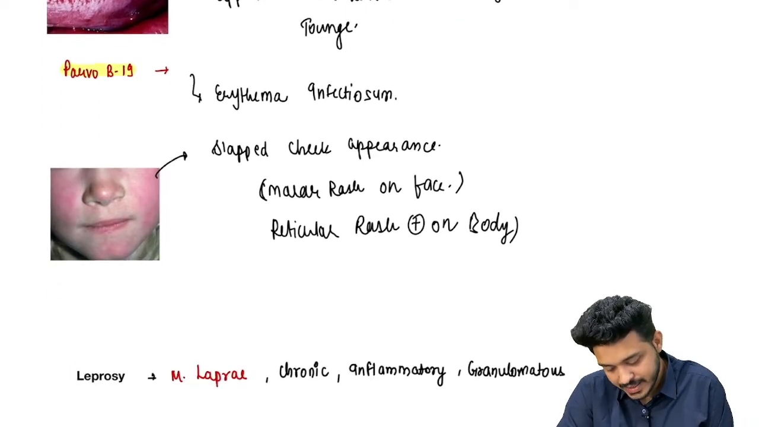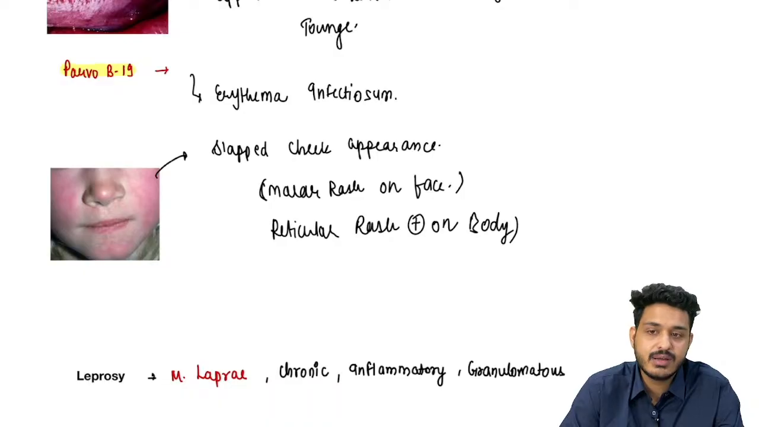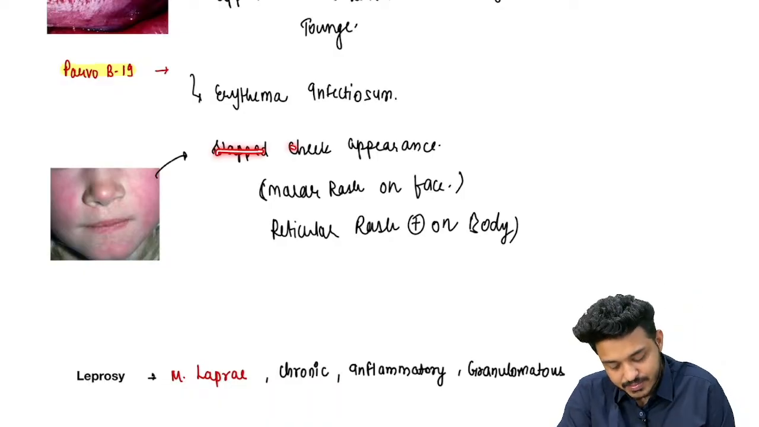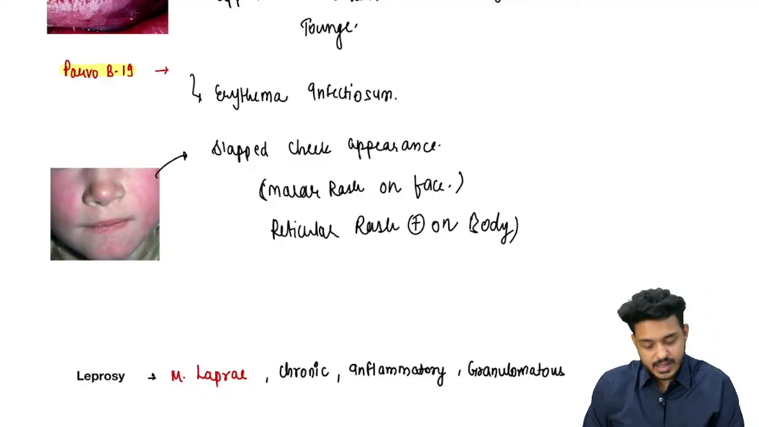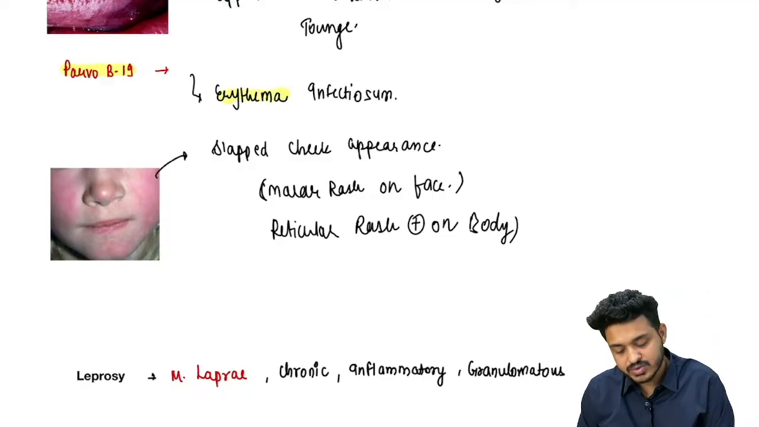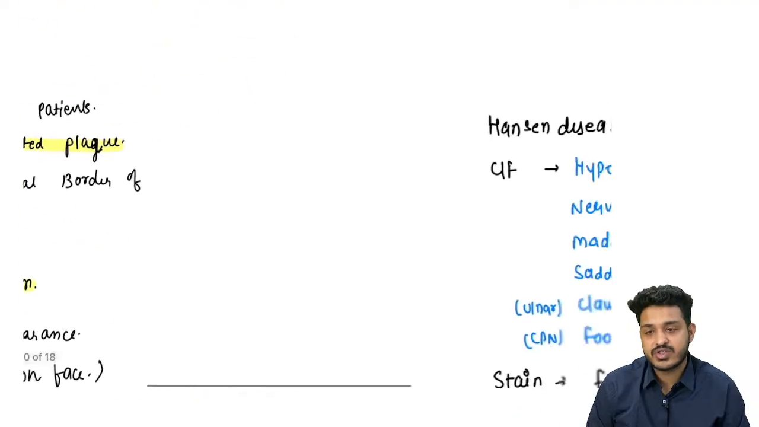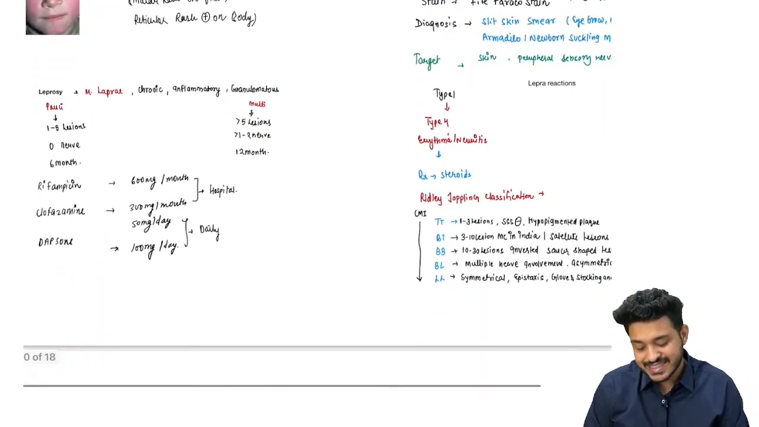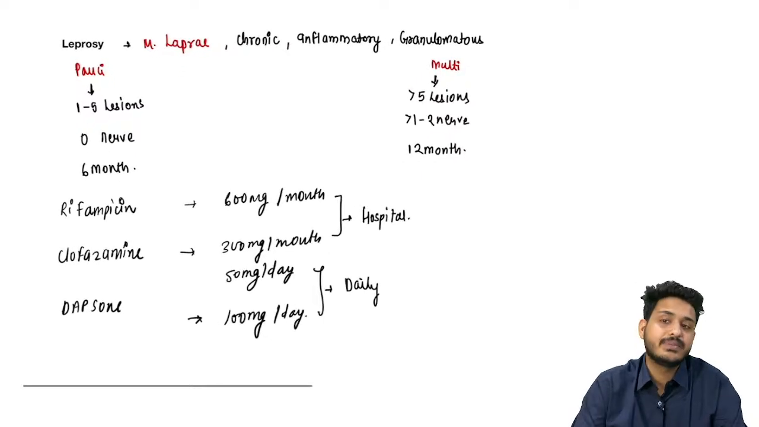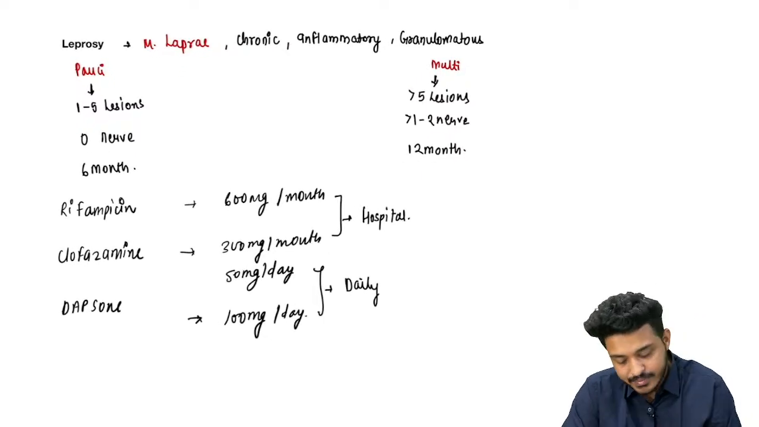This parvo B19 is going to give you the very important slapped cheek appearance. Bilateral slapped cheek appearance is going to be there, or you can have malar rash, right? Reticular rash. This is going to be also known as erythema infectiosum. Erythema infectiosum. The next important disease we are having is leprosy, beta. Leprosy is due to Mycobacterium leprae, right?